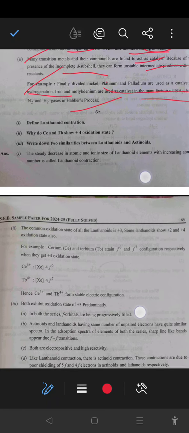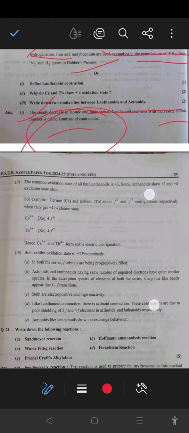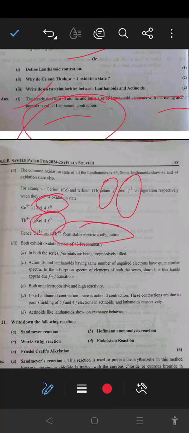Next, define lanthanide contraction. The steady decrease in atomic and ionic radii of lanthanide elements with increasing atomic number is called lanthanide contraction. Why do cerium and terbium show +4 oxidation state? Because cerium and terbium in +4 oxidation state give the f0 and f7 configuration, having no unpaired electron or a half filled electronic configuration, that will lead to the stability of the molecule, okay, and form a stable electronic configuration.